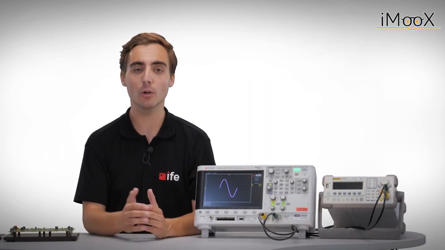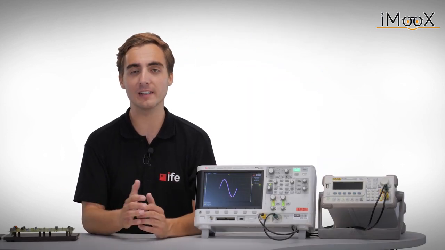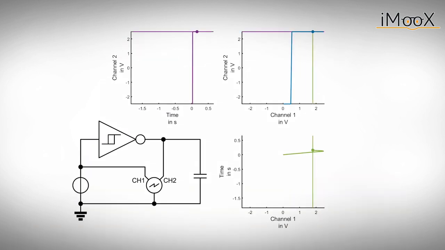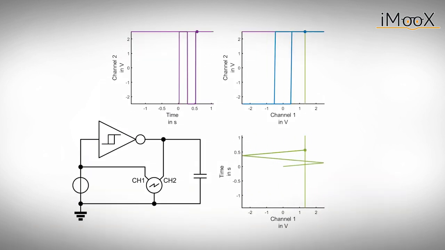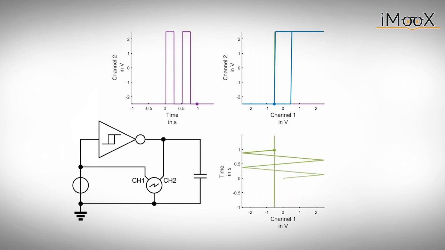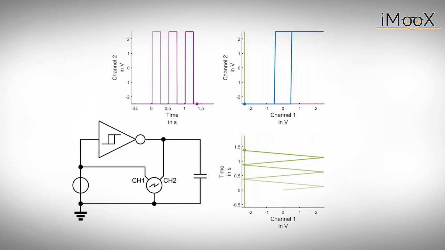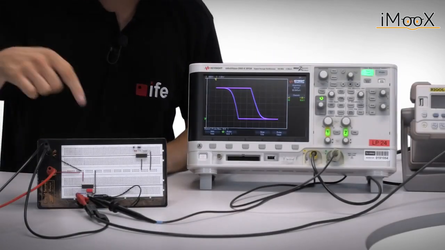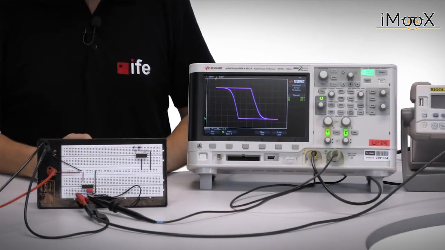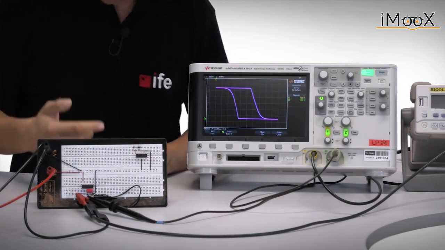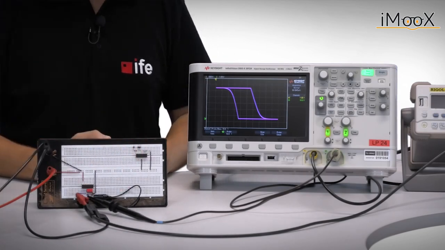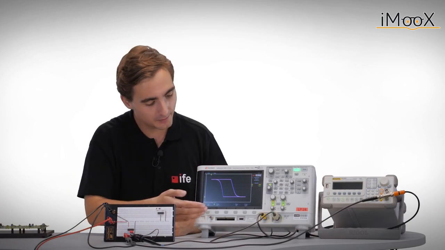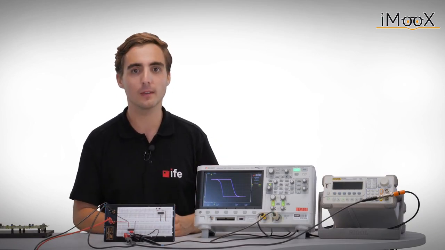Using the XY mode, we can also make hysteresis visible. In this exercise, we will use an inverting Schmitt trigger and put a triangle signal on its input. This triangle signal is our X input. The Y input is the output of the inverting Schmitt trigger. This gives the expected hysteresis curve.